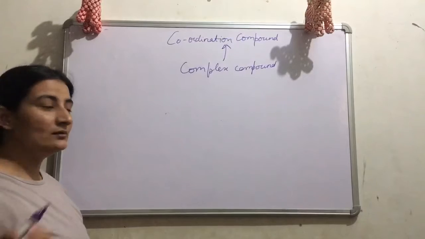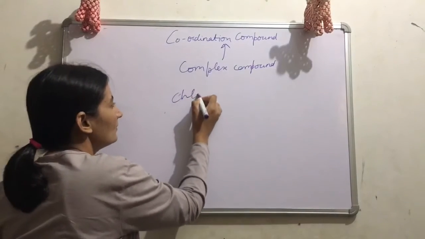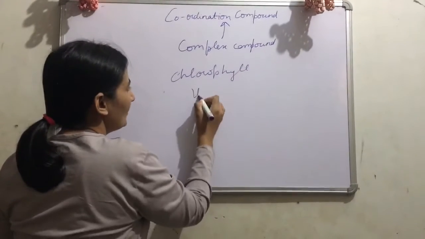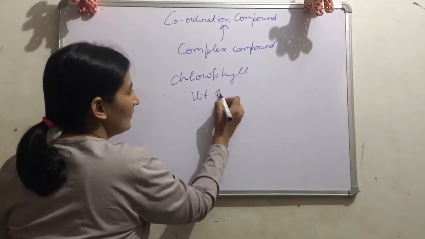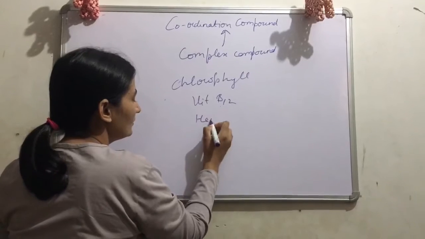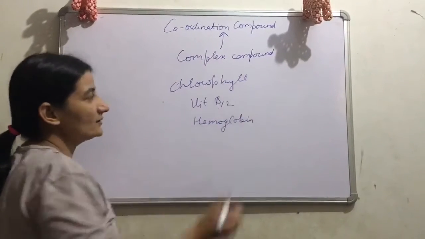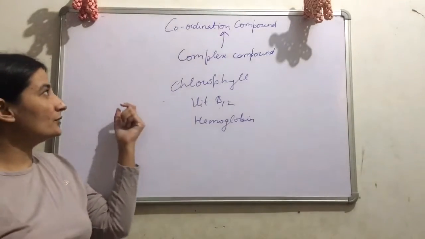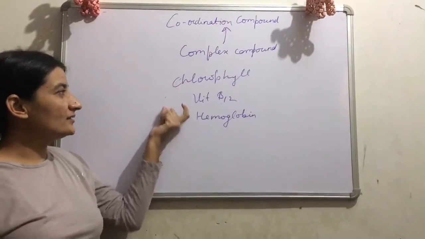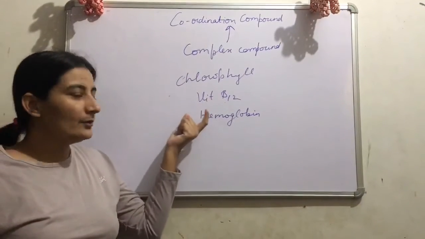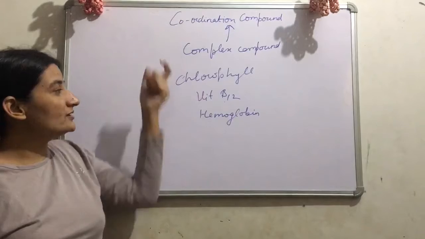Chlorophyll, vitamin B12, hemoglobin. These are some examples. More examples are also there, but these are the basic examples. All of you know chlorophyll, vitamin B12 and hemoglobin. These are the coordination compounds.